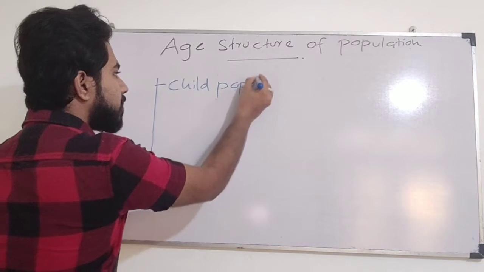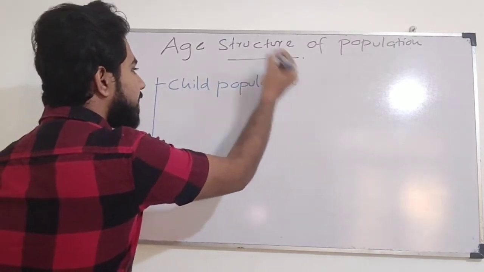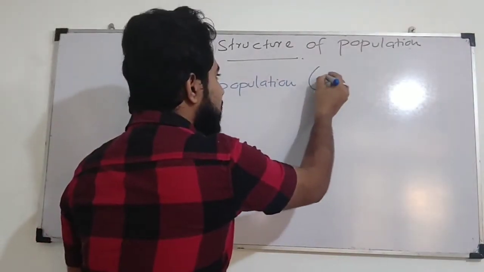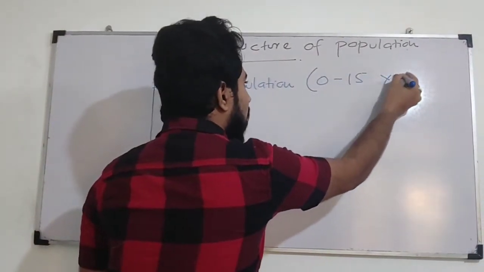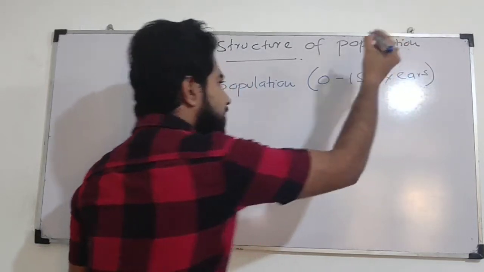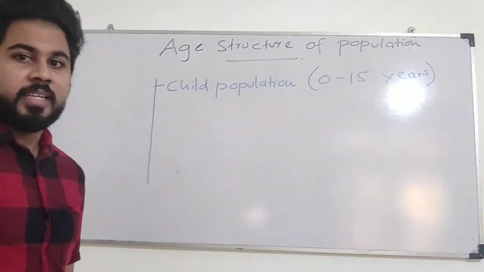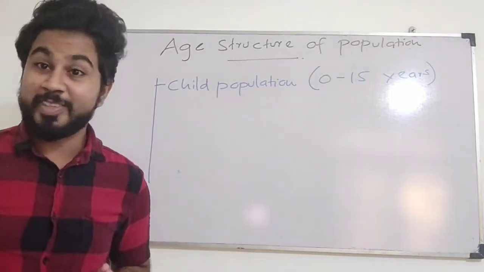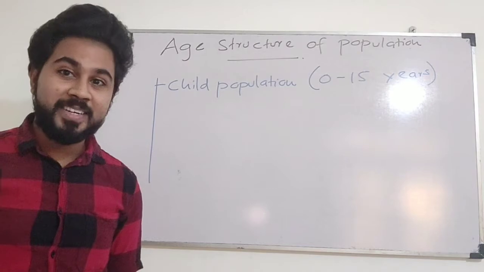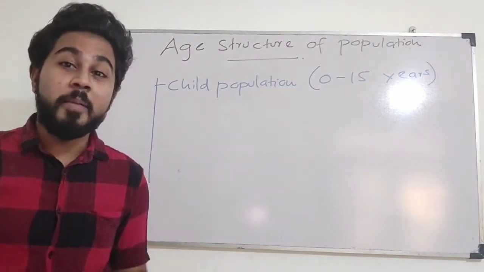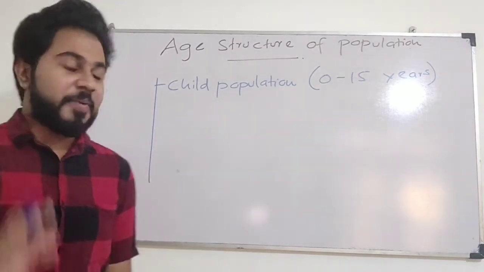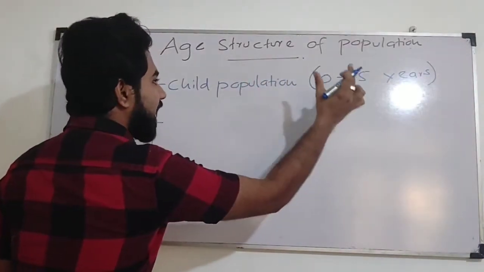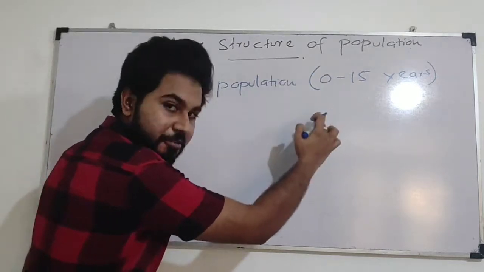According to the Sri Lankan context, if a person is between 0 and 15 years of age, then that person can be recognized as a child. This is not any other perspective. This is the perception of economics in Sri Lanka. So child population is the population belonging to the age category of 0 to 15.